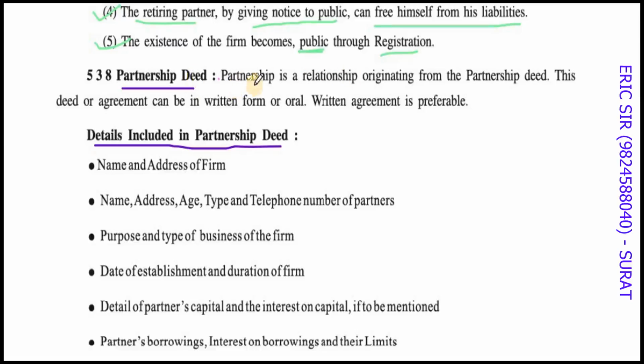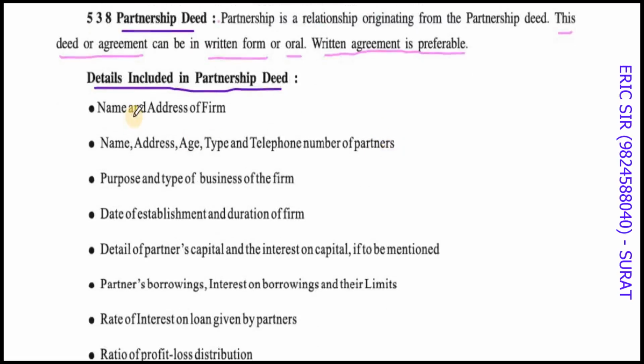So a partnership is a relationship originating from the partnership deed. This deed, or agreement, can be in written form or it can be oral. But again, a written agreement is preferable anytime, because oral things may be miscommunicated or forgotten. It is better to have everything in writing. So which details have to be included in the partnership deed?